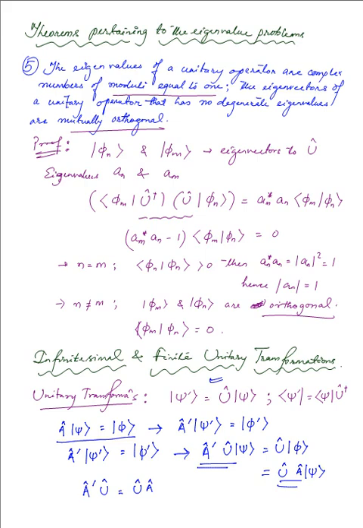Well, we operate it on the right hand side, of course. So A primed u adjoint is equal to u A u adjoint. So that means this goes to I, the unit operator.